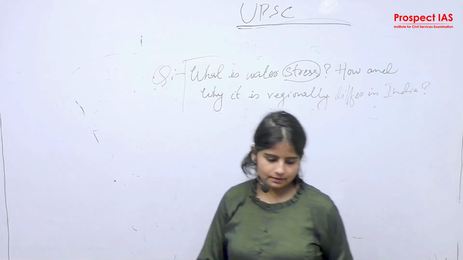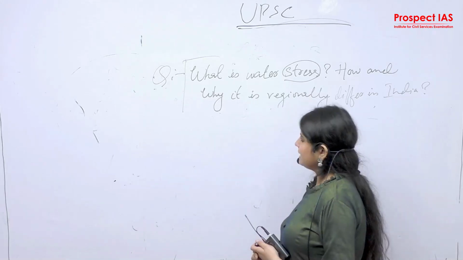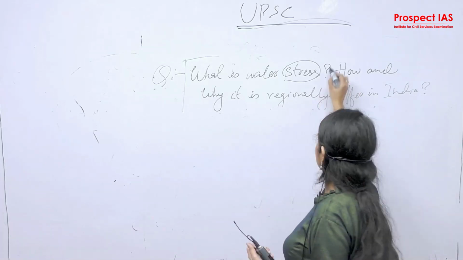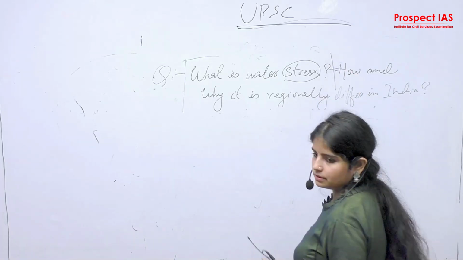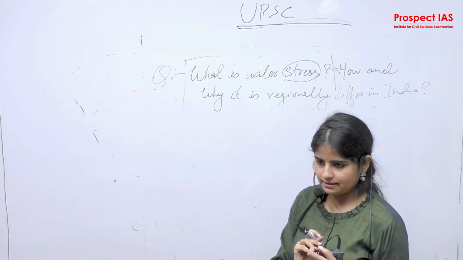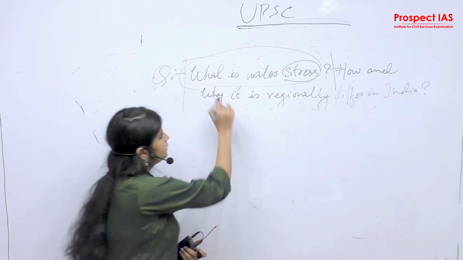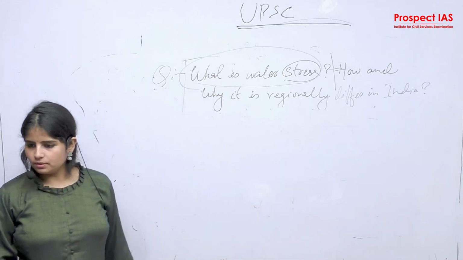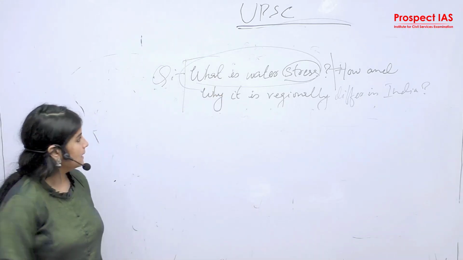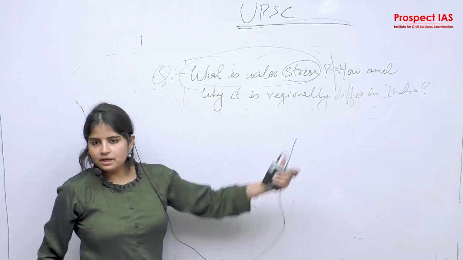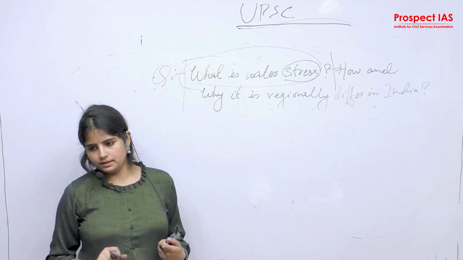So let's say we need to set a background. See here, there are 2 questions for the mains, so you need to bifurcate the question. In 250 words you need to write the answer. First 40 to 50 words for the definition. What is water stress? Overburdening and excessive use of water with population concentration is called water stress.